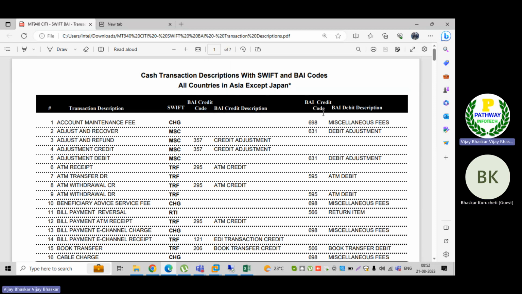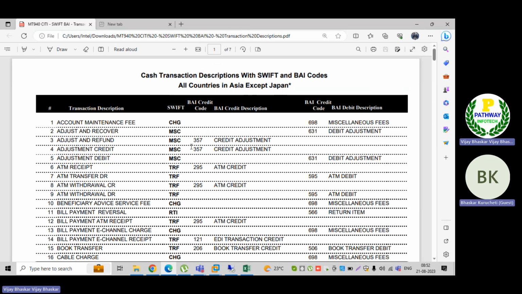This is the credit. These are the credit descriptions. These are the debit. BAI debit and credit. Now some people will say the SWIFT code, and some people will say the BTC codes also. So some people might be mapping with this BTC code, the BAI code. Some people might map with this SWIFT code in the system, but only that is a difference.